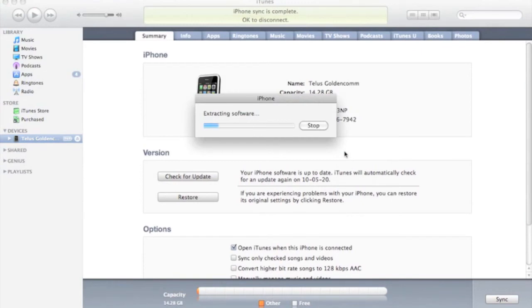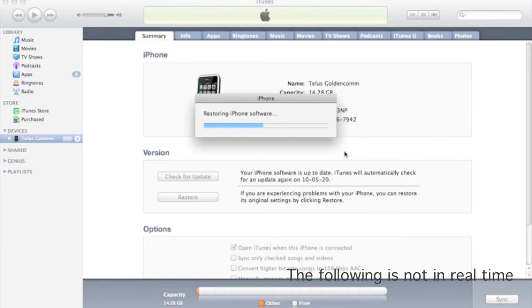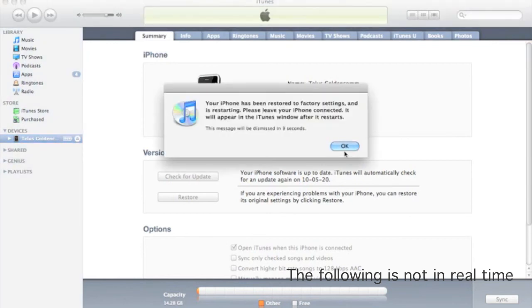While you restore your iPhone back to factory settings, iTunes will also update your iPhone to the newest software version available. Great! You have just restored your iPhone back to factory settings.